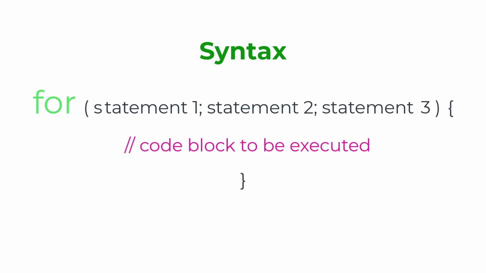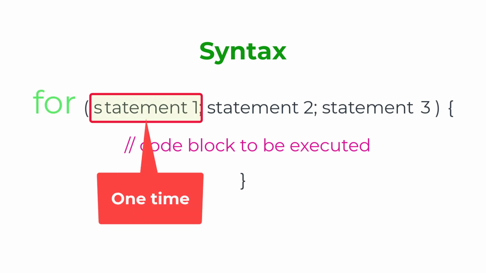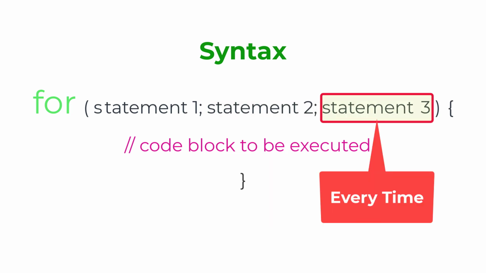Here we have the syntax of the for loop. A for loop starts with the keyword for. Then we have statement 1. Statement 1 is executed one time before the execution of the code block. Now we have statement 2. It defines the condition for executing the code block. And last we have statement 3. It is executed every time after the code block has been executed.